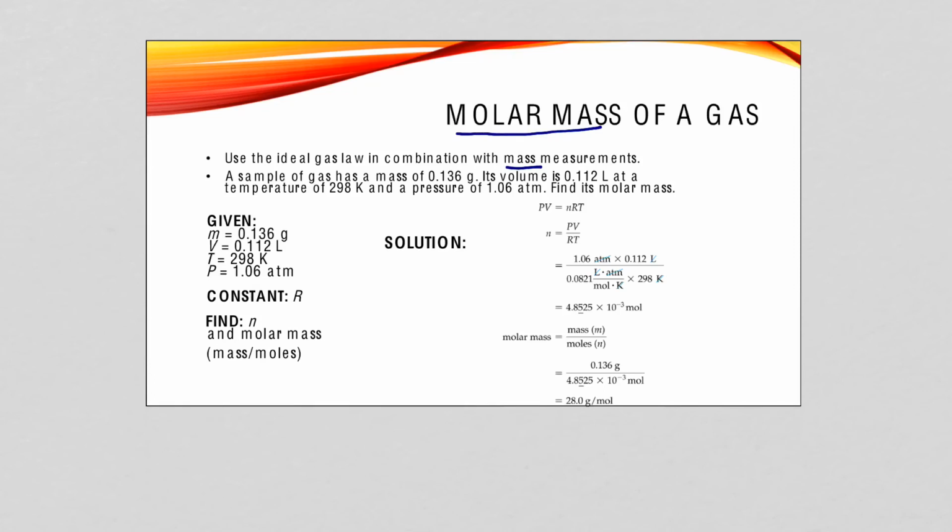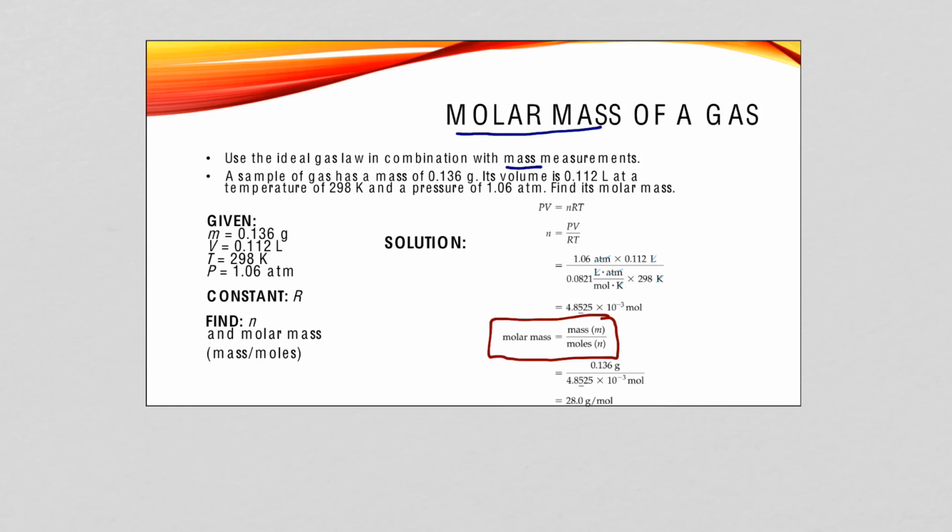One of the key things that we have to remember here is understanding that the molar mass, what we're trying to find here, is the ratio between the mass of a sample and the moles of a sample. It's grams per mole. Now, we most commonly think of this as the number we can find on the periodic table, but we can find the molar mass of any sample if we know the mass of a given quantity and also how many moles that given quantity represents. It's just simply the ratio of the mass of a sample over how many moles that sample represents.